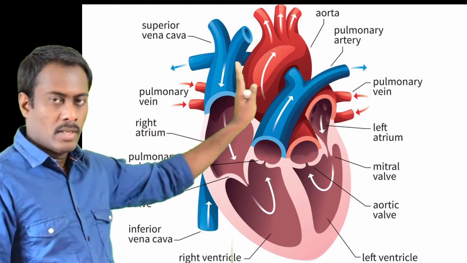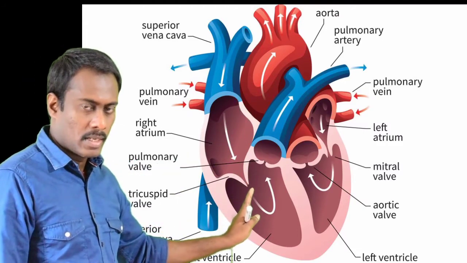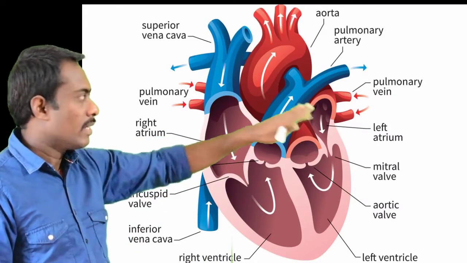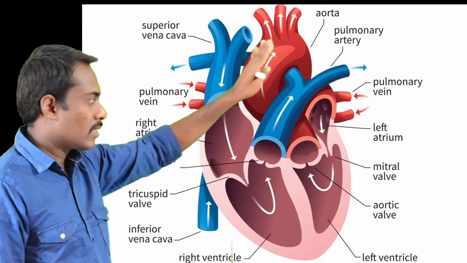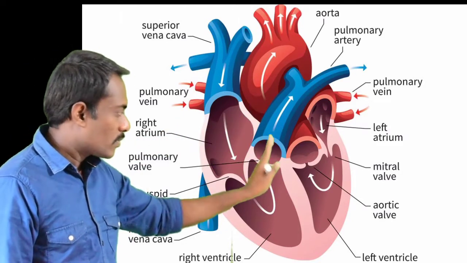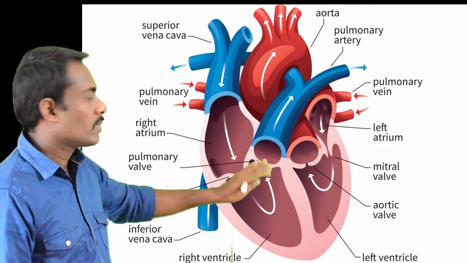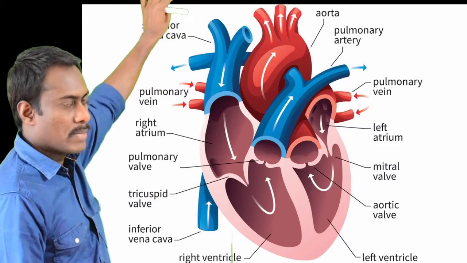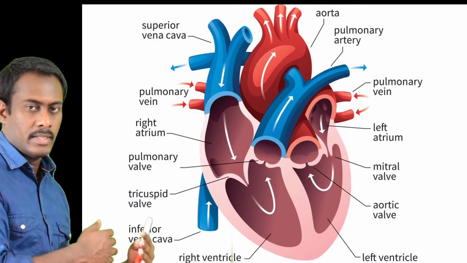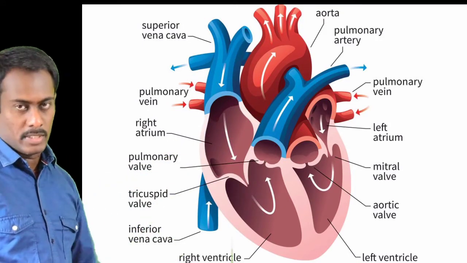back into the left atrium and again to the left ventricle, and then supplied to each and every cell of the body. Again the carbon dioxide rich blood is brought back into the right atrium and then transferred to the right ventricle and then taken back to the lungs. And this is how the circulation of blood is organized and pumped by our heart.